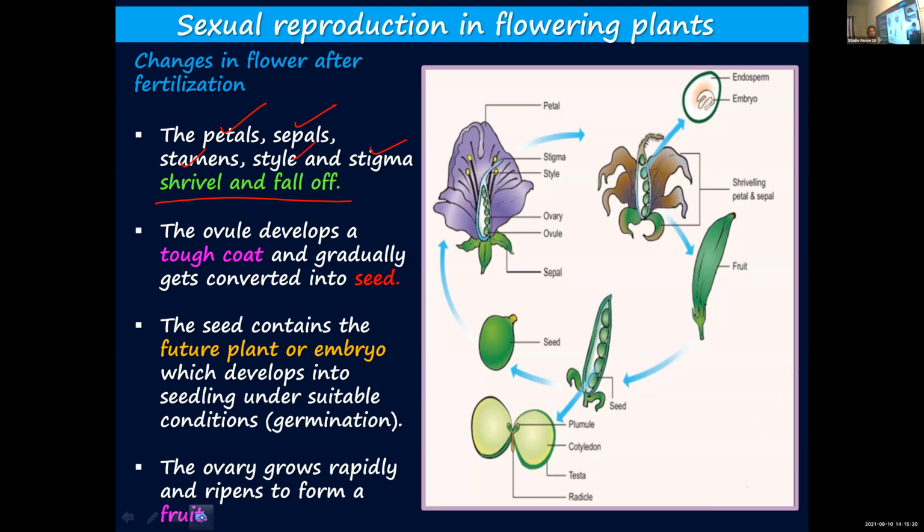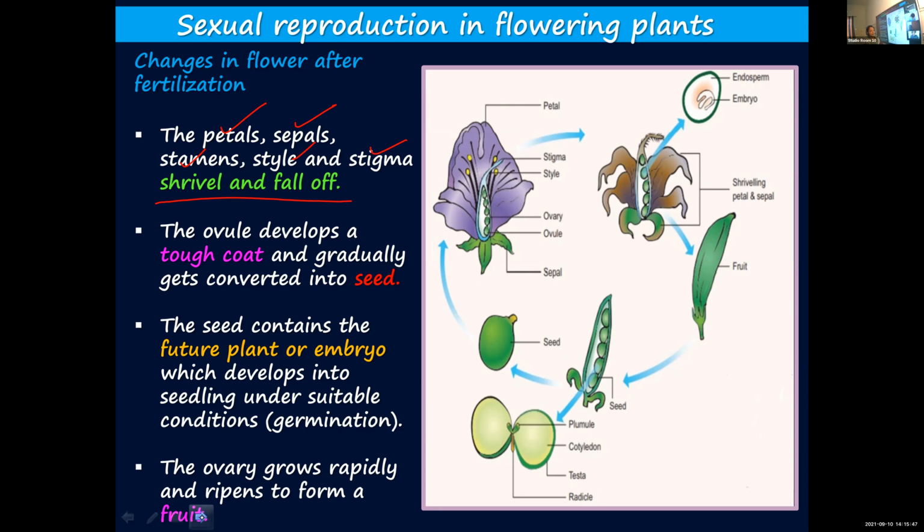The ovary will ripen and form the fruit, whereas the ovule inside the ovary develops a tough covering around it and changes into seed. Within the seed, the future plant or embryo will be present. If the seed is given appropriate conditions, it will germinate and form a seedling, and from the seedling the new plant will be produced.